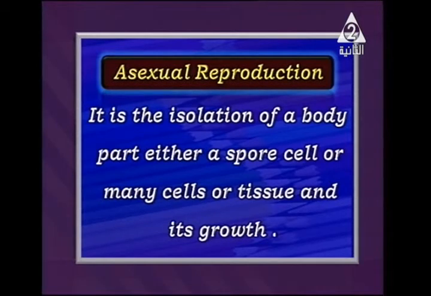So asexual reproduction means isolation or separation of a body part in different ways, a spore, many cells, or even a tissue, and it can grow and give us a new individual, and also can compensate the lost part.